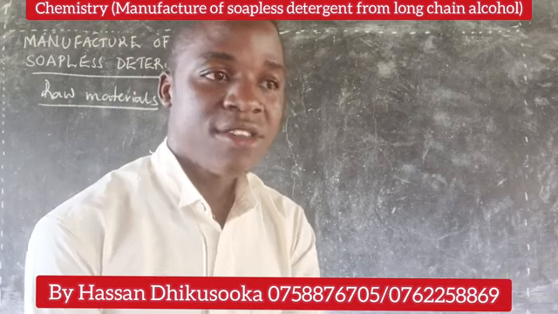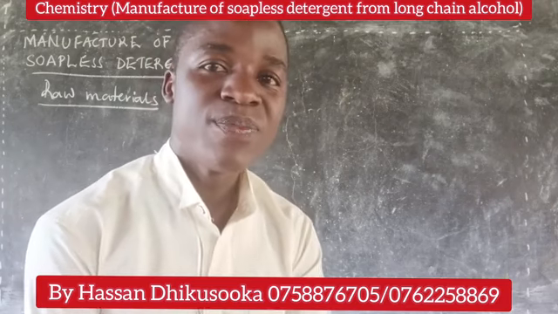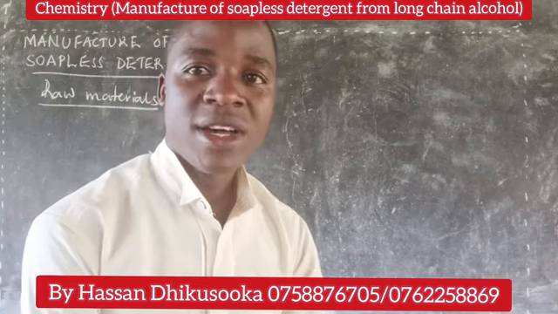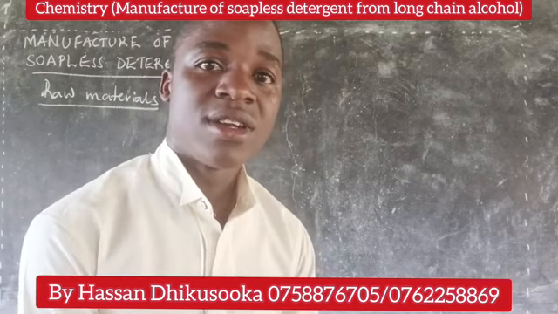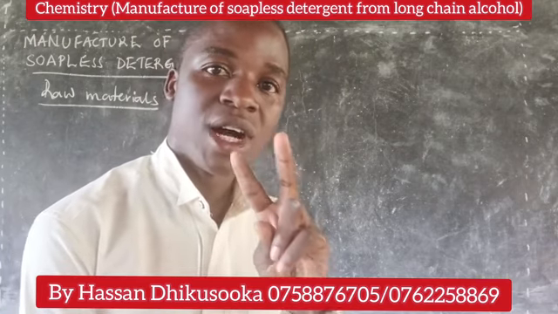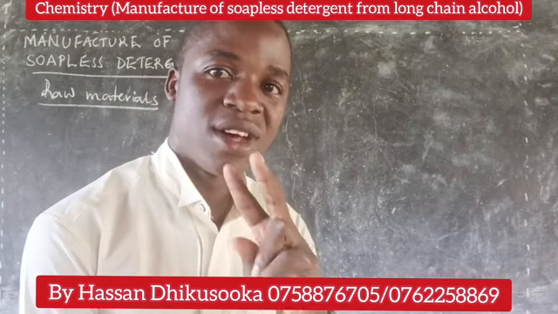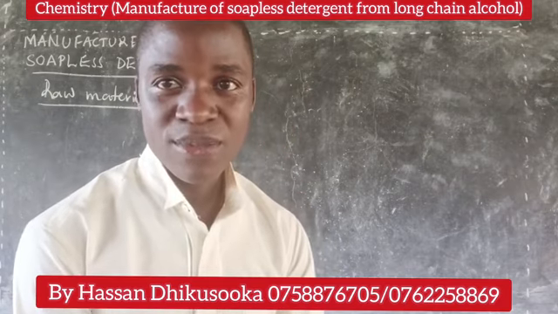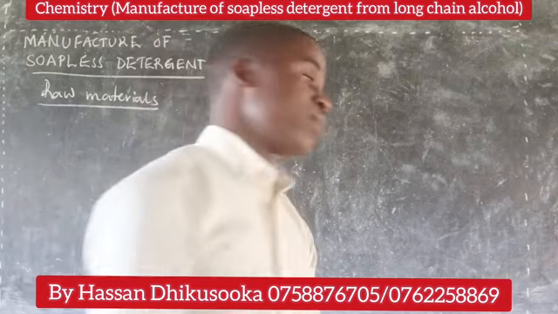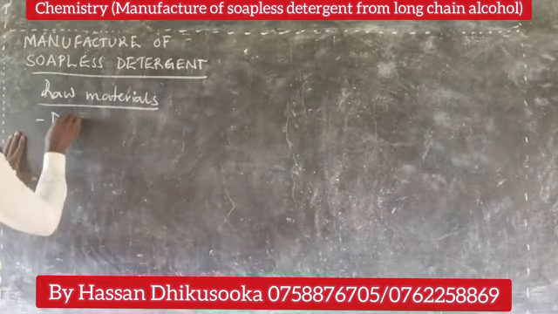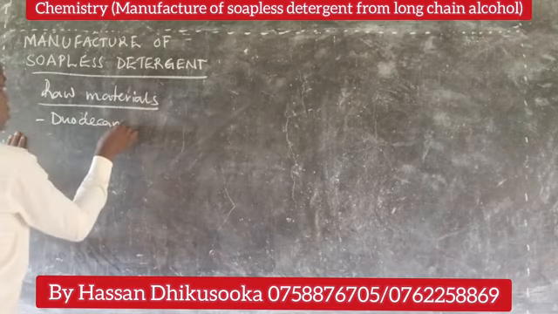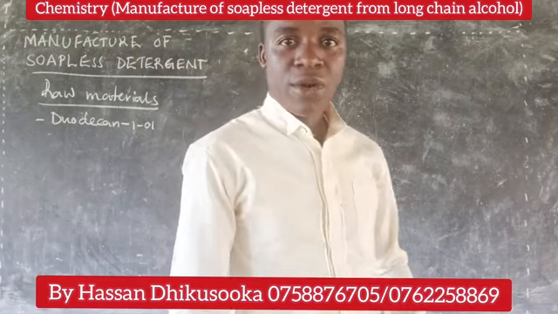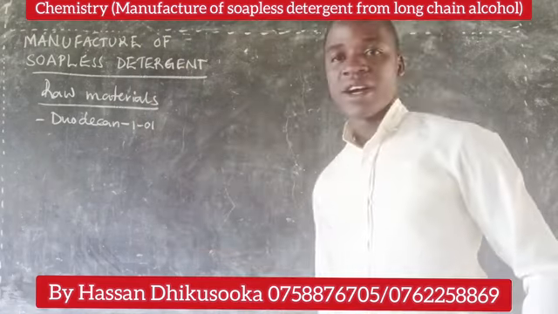We see how we can use an alcohol. This alcohol that we need should be an alcohol with a long chain, or with an alkyl group having many carbon atoms, probably greater than 10. We shall consider an alcohol with 12 carbon atoms, and we see how we can use that alcohol with 12 carbon atoms. Which name do we give that alcohol? We shall call it dodecan-1-ol. That's our alcohol with the 12 carbon atoms. So we have dodecan-1-ol.